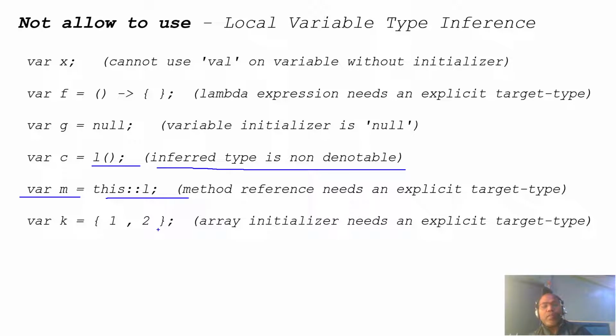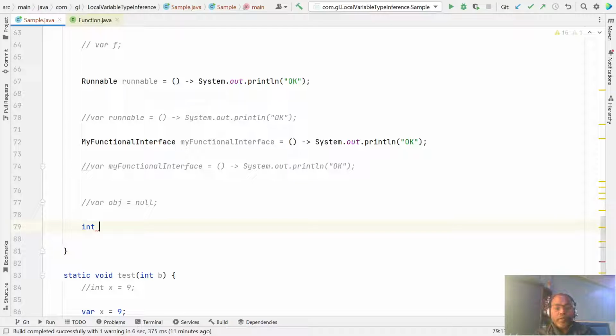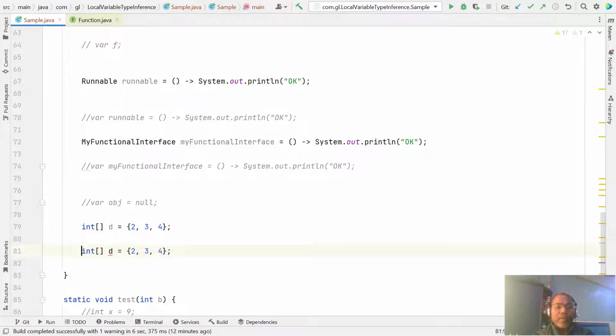Even this is very interesting about the array. Sometimes we can declare an int array, int d equal to, and here you can initialize the array like 2, 4, 3. You notice d is also a local variable and also initialized. So can I place var here?